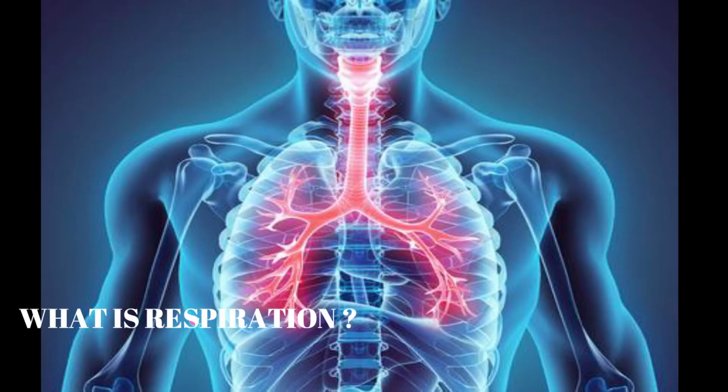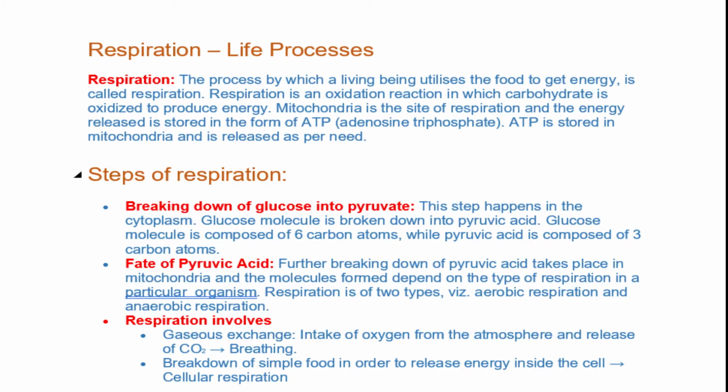Now, what is respiration? The process by which a living being utilizes food to get energy is called respiration. We get energy by respiration. Respiration is an oxidation reaction in which carbohydrate is oxidized to produce energy. Mitochondria is the site of respiration and the energy released is stored in the form of ATP. ATP is adenosine triphosphate. ATP is stored in the mitochondria and released as needed.